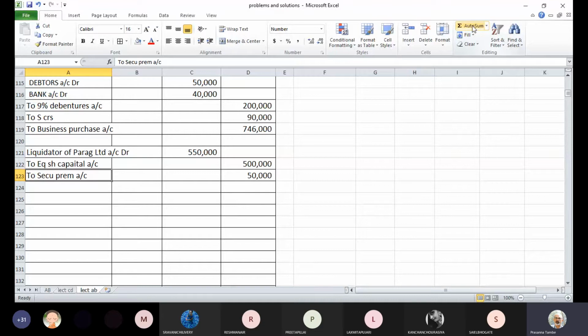Now in case of Chirag Limited, we also have to record purchase consideration and corresponding discharge. PC we have already recorded. Now we have to record the discharge of purchase consideration. When you record it, we'll have to see what is the breakup. We have allotted them equity shares and also preference shares.